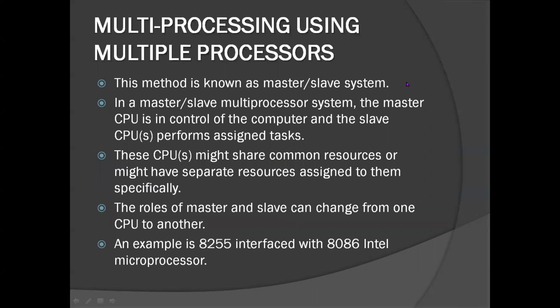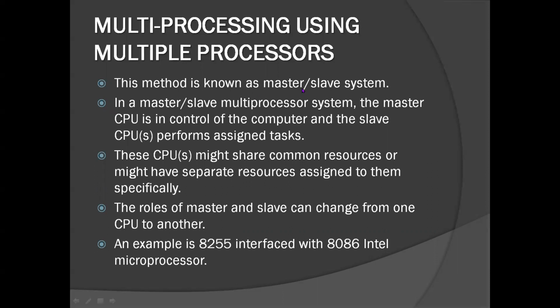Now, let us understand how this multiprocessor works. This method is known as a master-slave system. In a master-slave multiprocessor system, the master CPU is in control of the computer and the slave CPUs perform the assigned tasks. Now, these CPUs might share common resources or might have separate resources assigned to them specifically. This means that if it's a trivial task, such as calculation of the roots of an equation, then it might be done by any CPU.